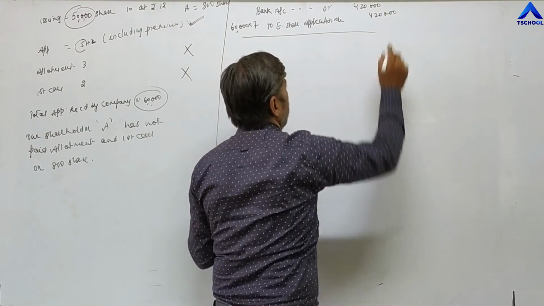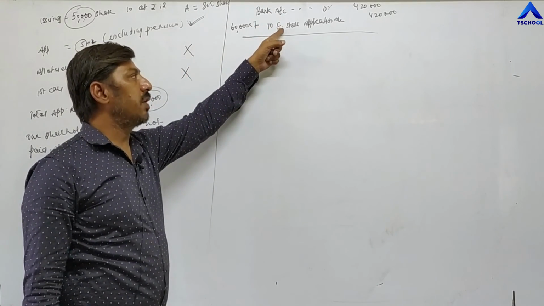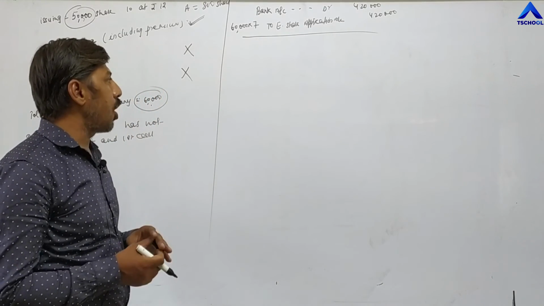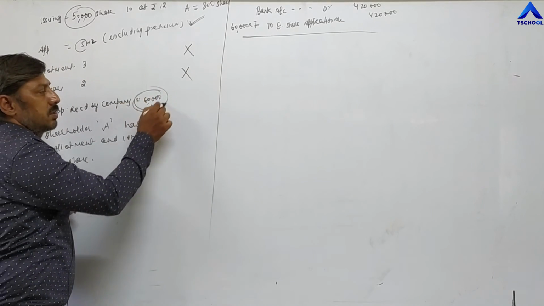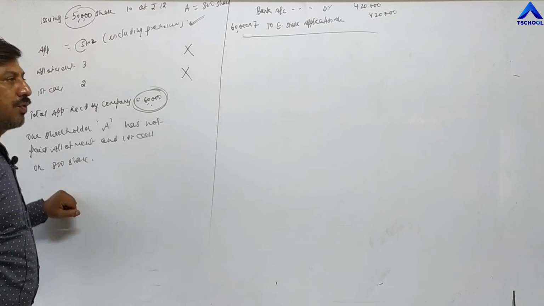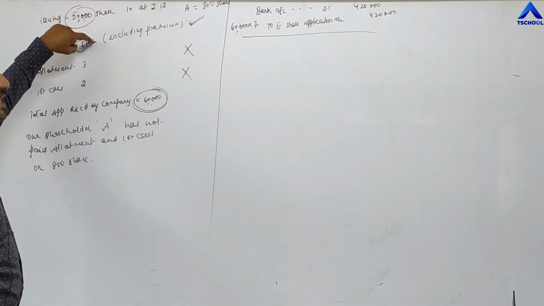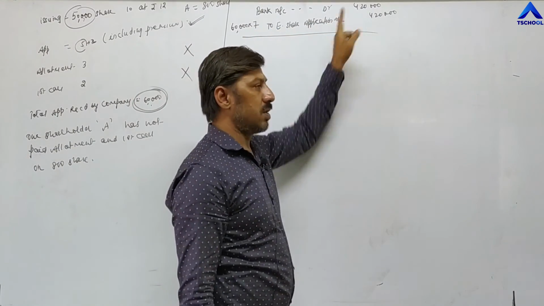The first entry is completed. First of all, the entry is the same: bank account debit to equity share application. Application for how many shares has the company received? The company has received applications for 60,000 shares. And what is the value of application? 7 rupees, including premium. That's why 60,000 into 7, 4,20,000.